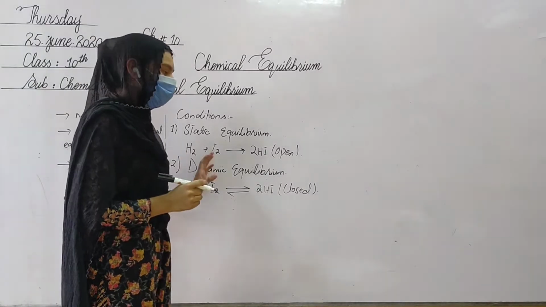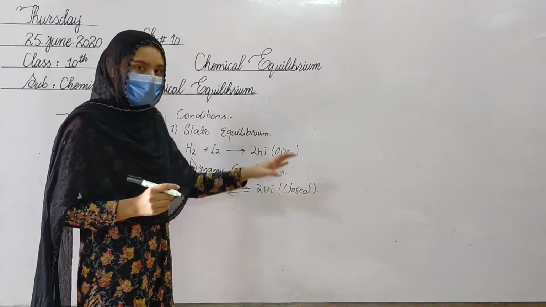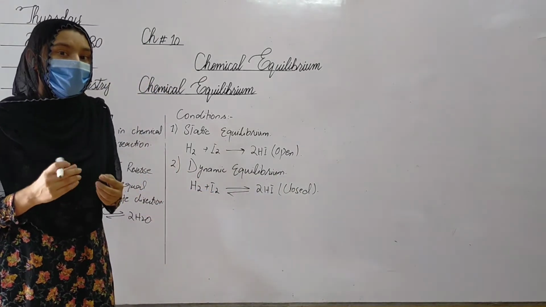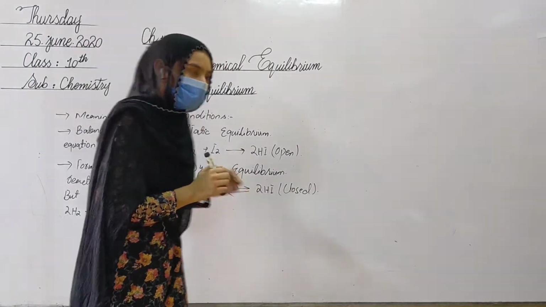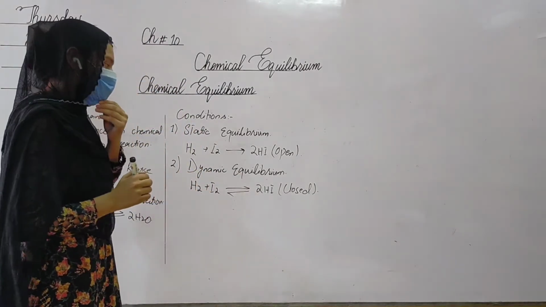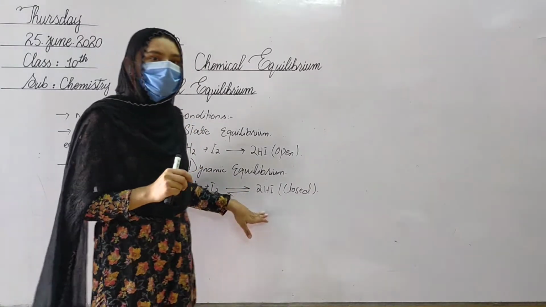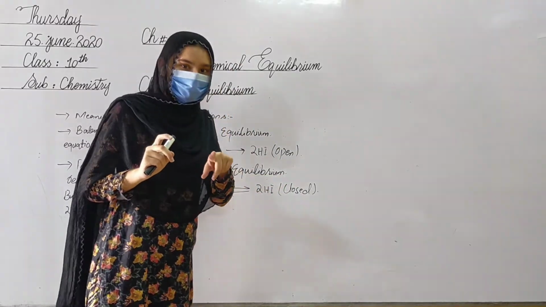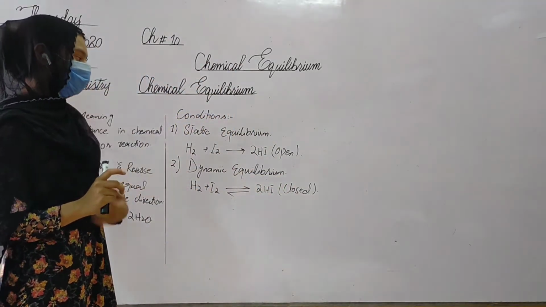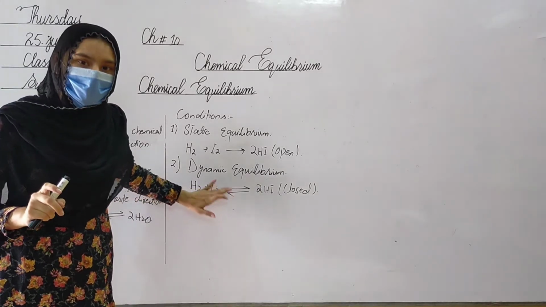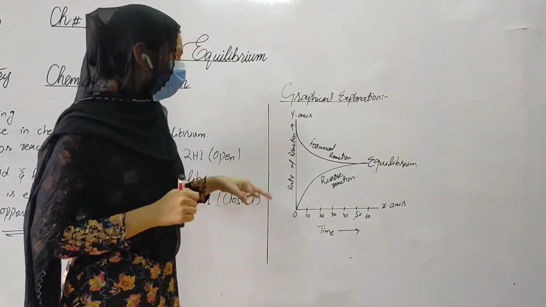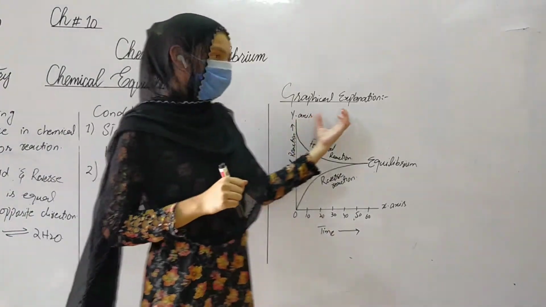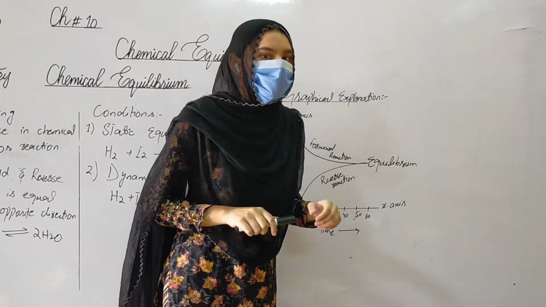The movement of the reaction from left to right and right to left is called a dynamic reaction, and this state of equilibrium, where the amounts of reactants and products stay the same due to proceeding in both directions but in opposite sides, is called dynamic equilibrium. Now we are going to the explanation of dynamic equilibrium. Here we will discuss the graphical explanation of dynamic equilibrium.